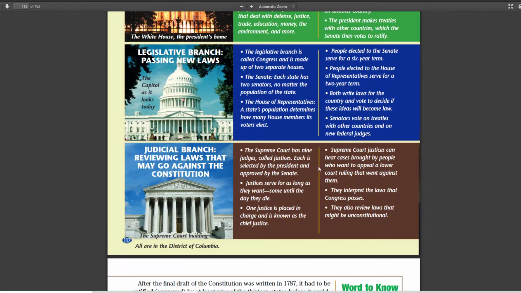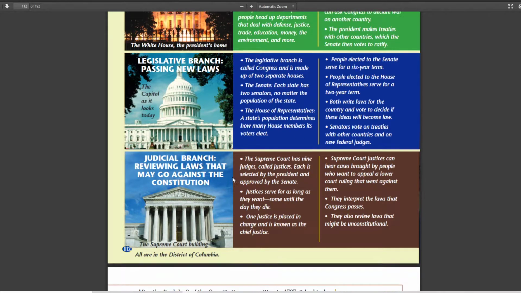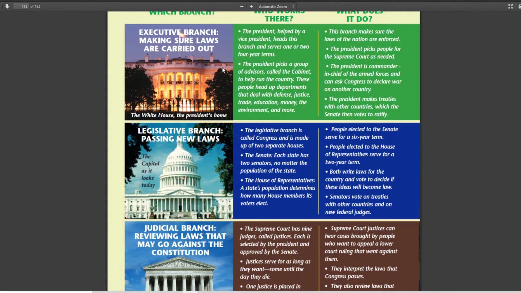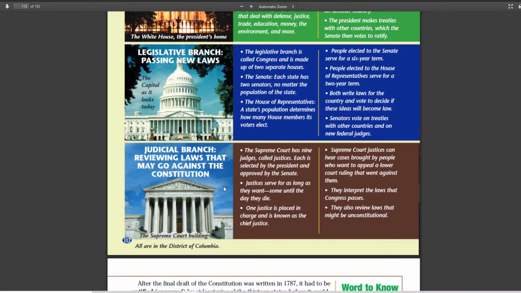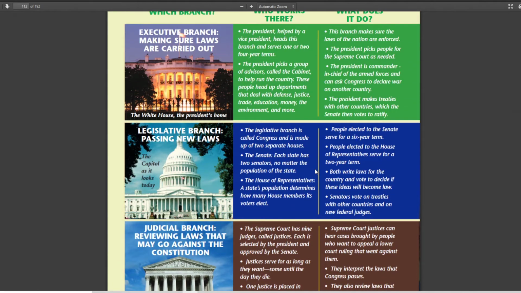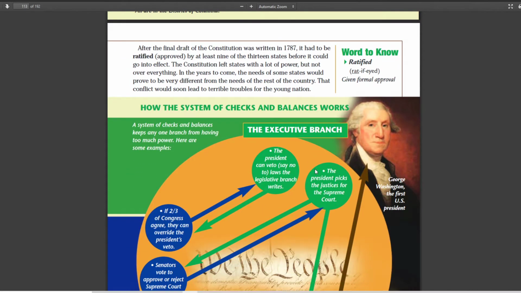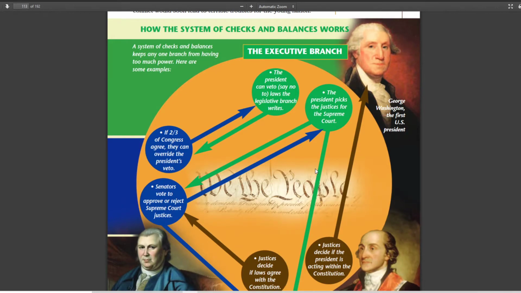So a very powerful branch there. However, they rely completely on the Senate and the executive for being appointed there. They have to be very careful of who they put in there, but they have full control over who goes into the Supreme Court. Okay. Now let's take a look at the checks and balances, some examples here.